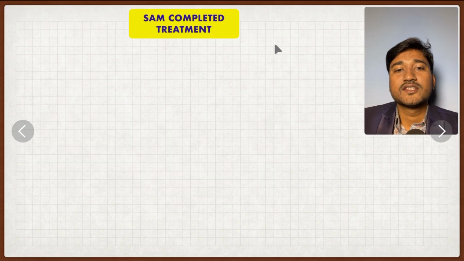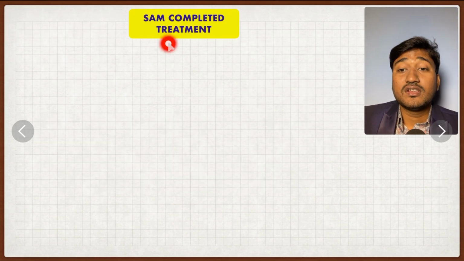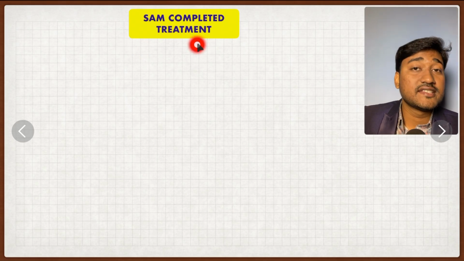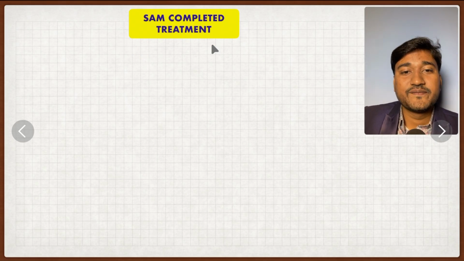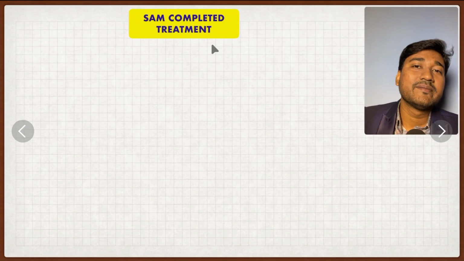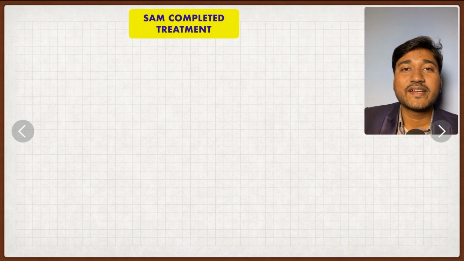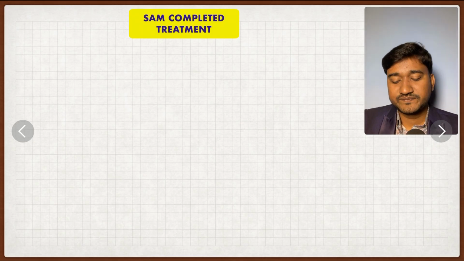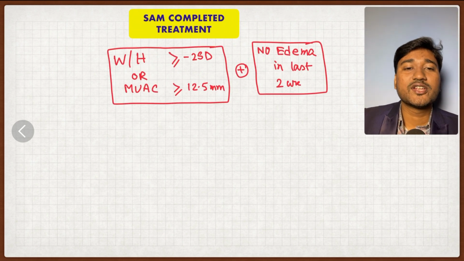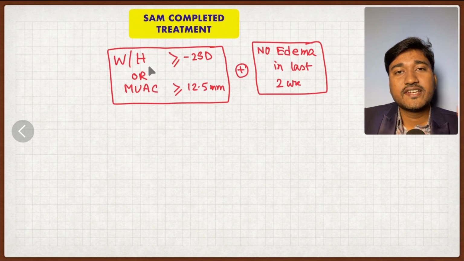Okay, that's all. That means you have treated this baby very well. Now can you tell what is the complete treatment criteria for SAM? If it is present, you can say that you have completed the treatment and the child responded very well. Look here, go to the definition once again.